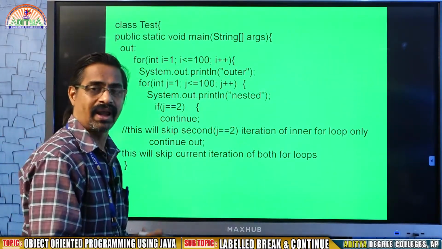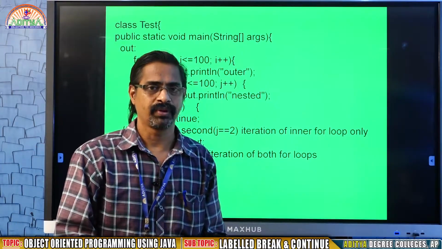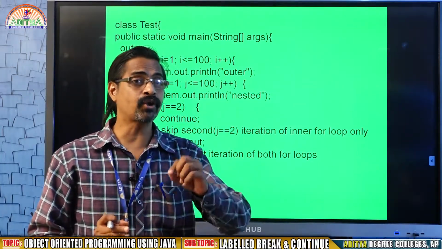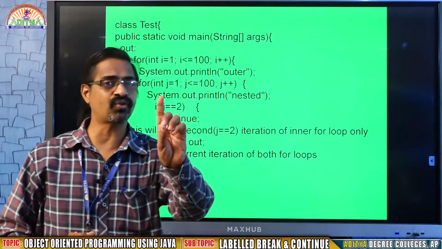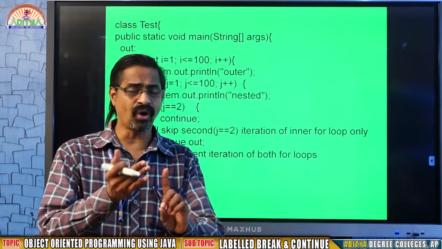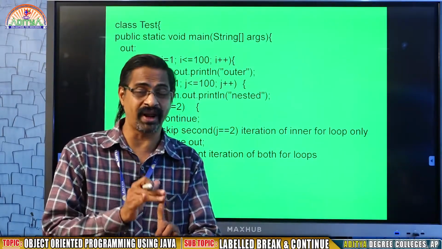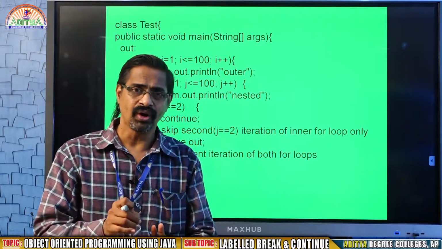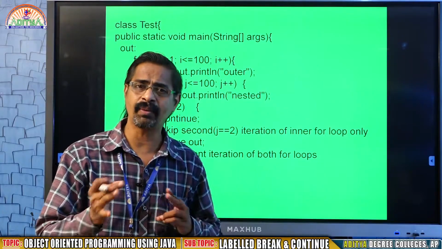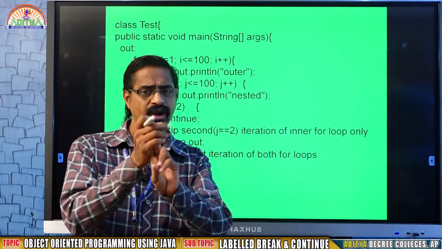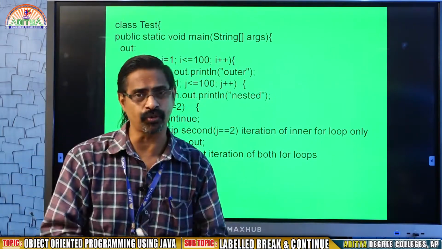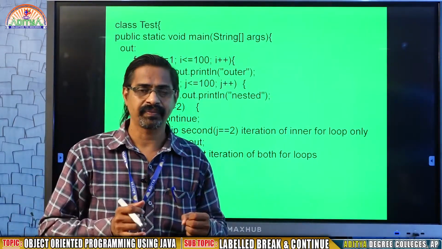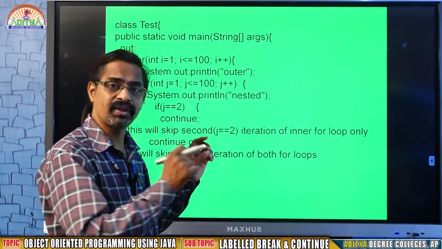we'll see continue. Like labeled break, there will be a labeled continue. Whether it is a labeled break or labeled continue, remember one thing, there is a label and you need to place a label in a particular place. If you are working with one for loop, there is no need to use labeled break or labeled continue. Even if you are using 2 for loops, here also it is not required, because once the inner loop skips, it will go to the outer loop. If you want to skip all for loops or selected for loops, of course selected for loops must be in a linear order, in that moment this label is useful.